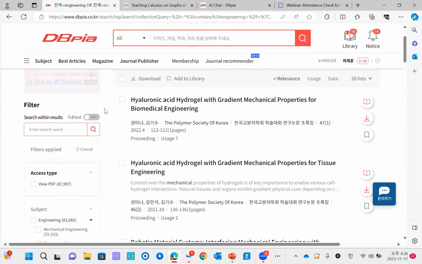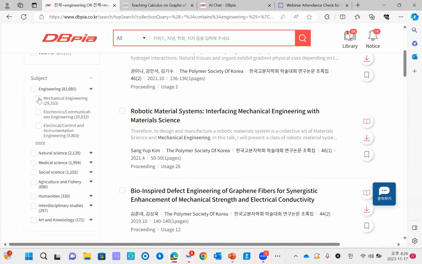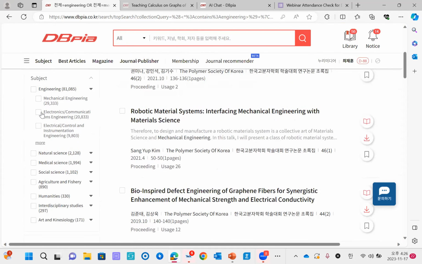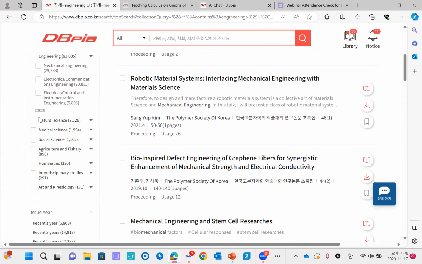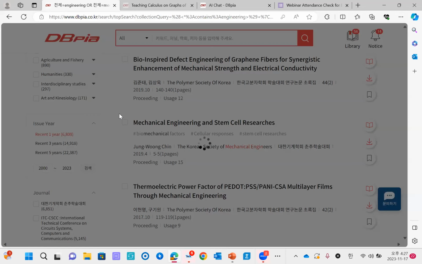And if you scroll down slowly, you can check the subject that you're looking for. So if you want to find some specific subject, you can click it. And also issue year, if you want to just find content in the recent 1 year, you can just click it like this.